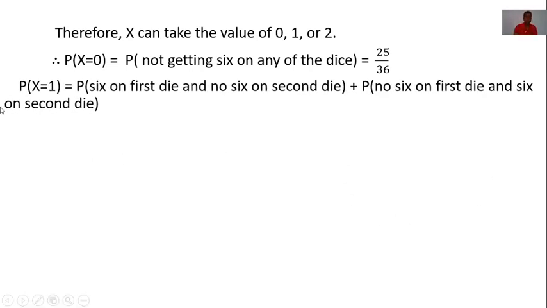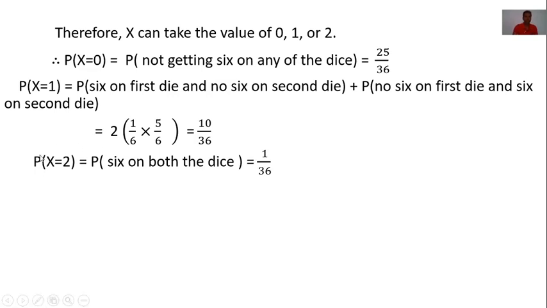Therefore, the probability of X equal to 1 means probability of 6 on the first die and no 6 on the second die, its probability is 5 by 36, and probability of no 6 on the first die and 6 on the second die, its probability is also 5 by 36. So 5 by 36 plus 5 by 36 means 10 by 36.